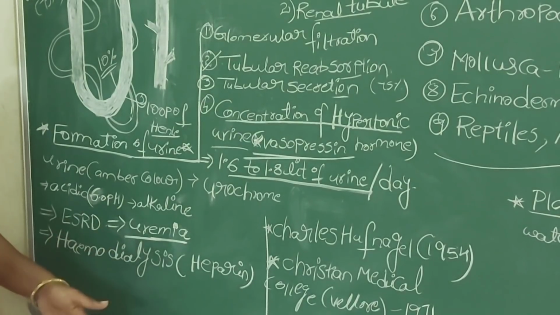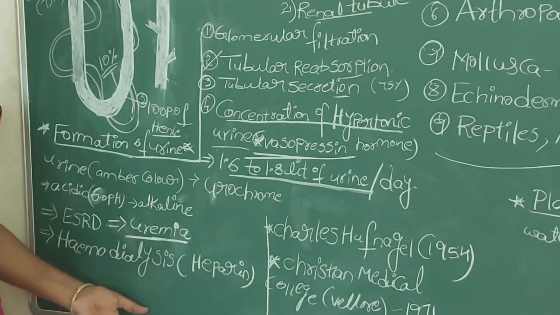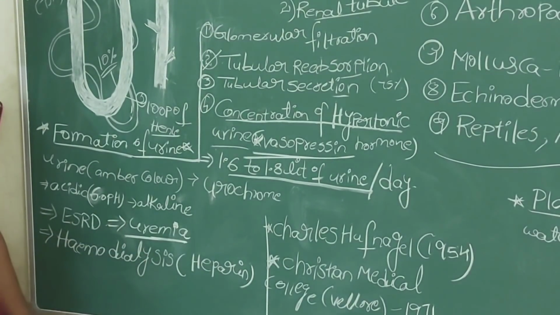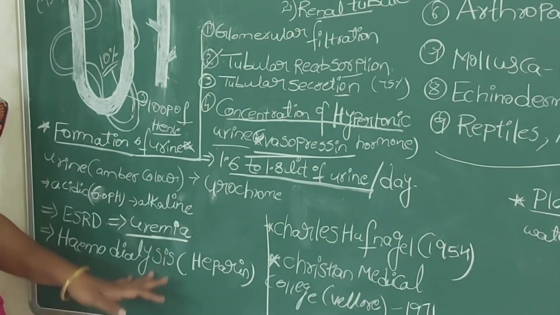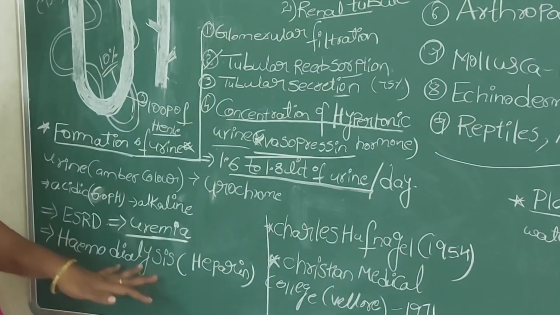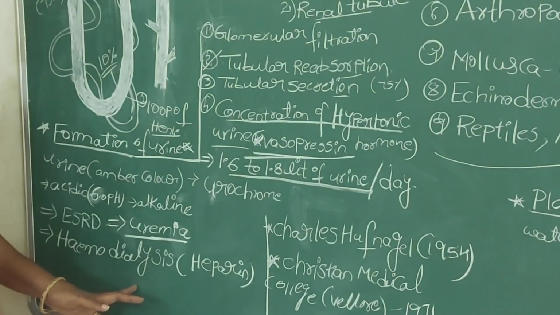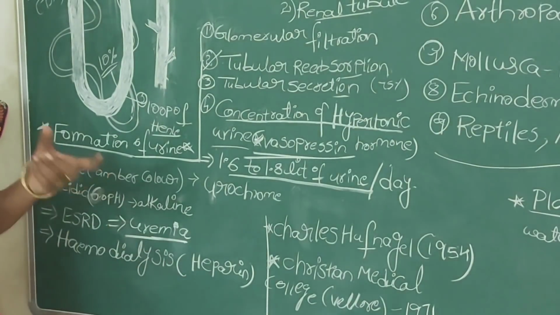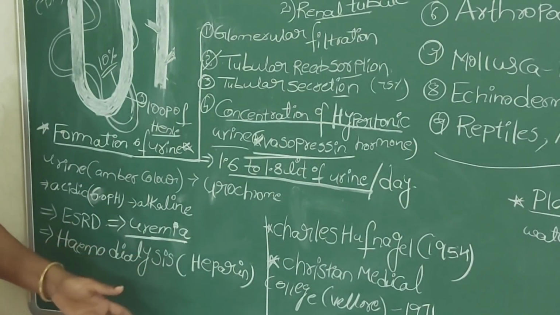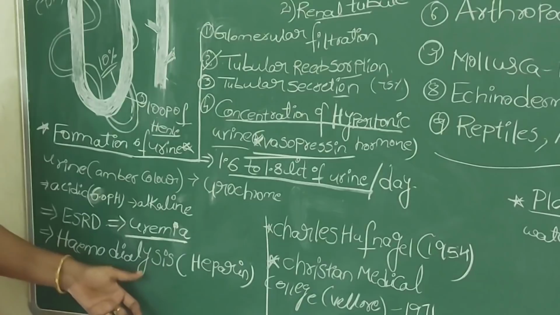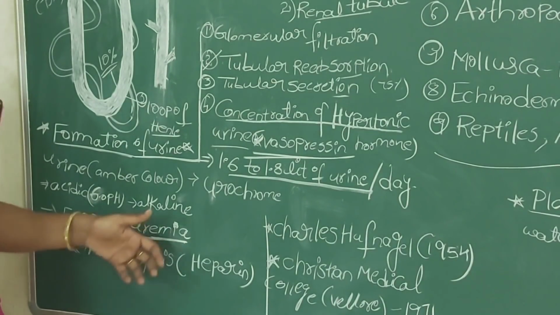So to avoid that, a special technique was developed by scientists that we call dialysis. Dialysis works for patients whose two kidneys have failed. In those patients, the blood is taken from the main artery and mixed with an anticoagulant or anti-clotting substance known as heparin, and after that they send the blood to the dialysis machine. That dialysis machine takes up the function actually done by the kidney.